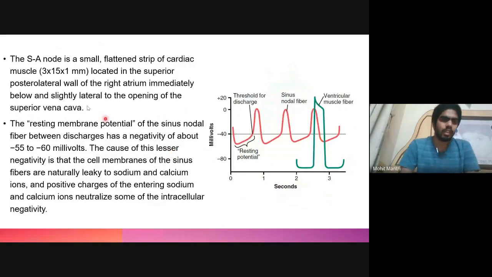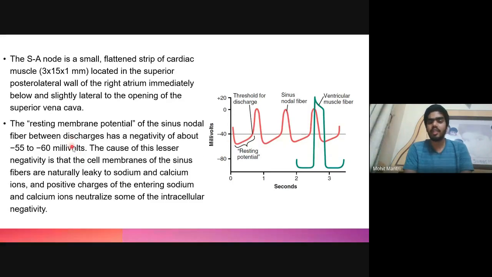So the SA node is a small flattened strip of specialized cardiac muscle, which is located near the vena cava in the right atrium. And the resting membrane potential of the SA node is around -55 to -60 millivolts. Earlier you were seeing that in the cardiac muscle, the resting membrane potential was around -90. So the resting potential of the sinus node is usually higher, only around -55 to -60.